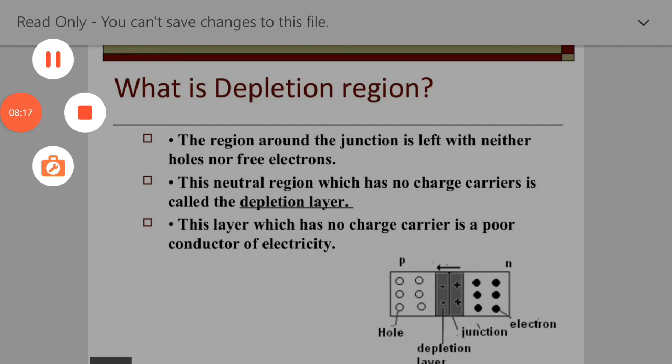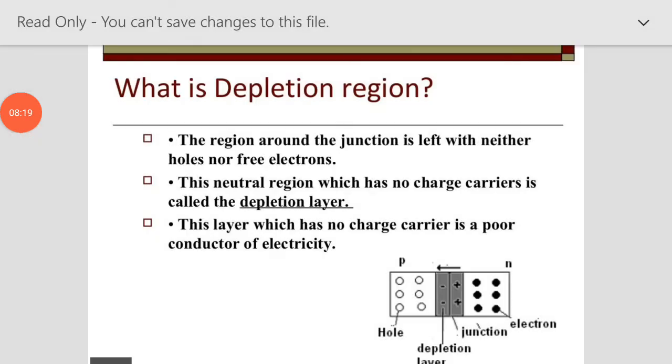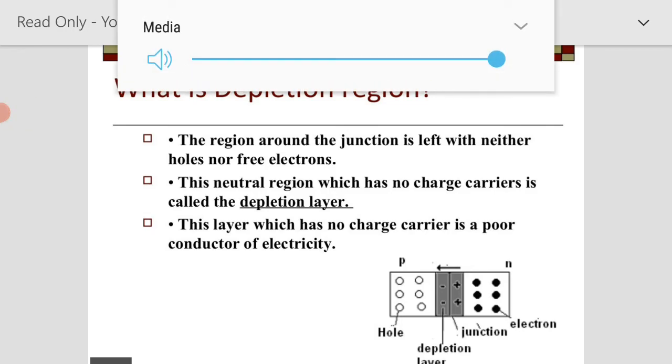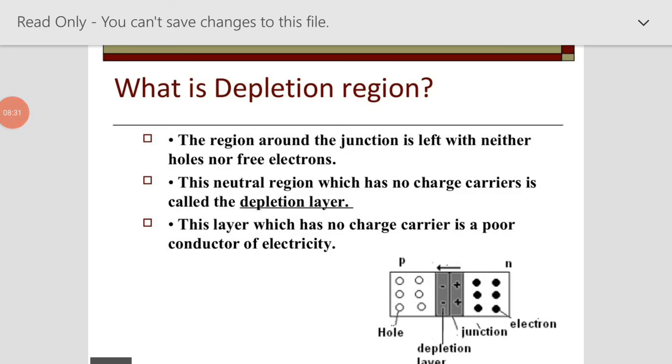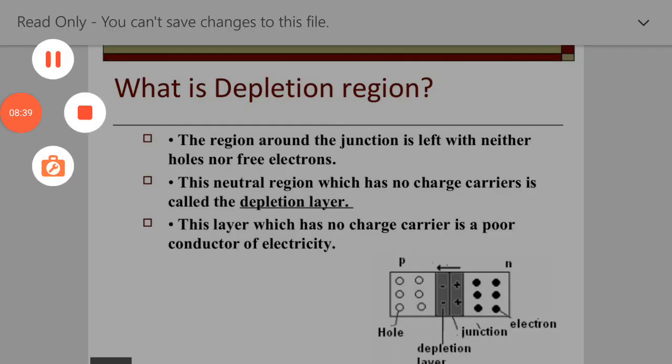This neutral region, which has no charge carriers, is called the depletion region or depletion layer. This layer is a poor conductor of electricity. It means there is no charge on this layer, neither electron nor hole, neither positive nor negative charge.